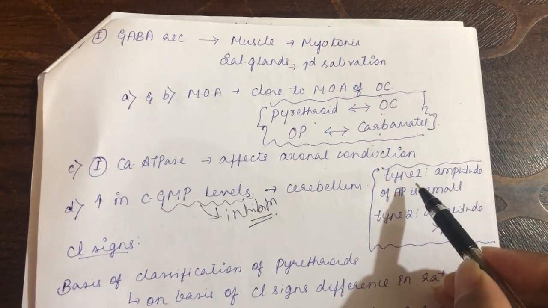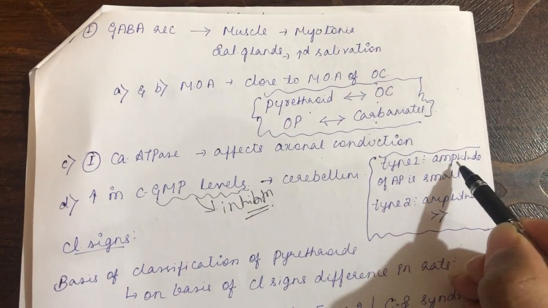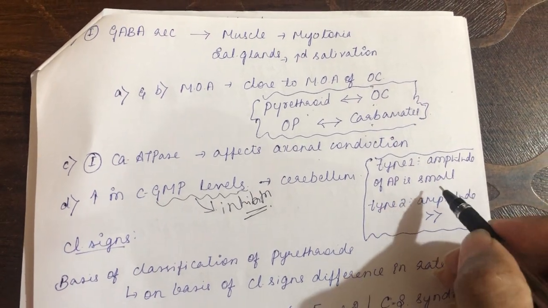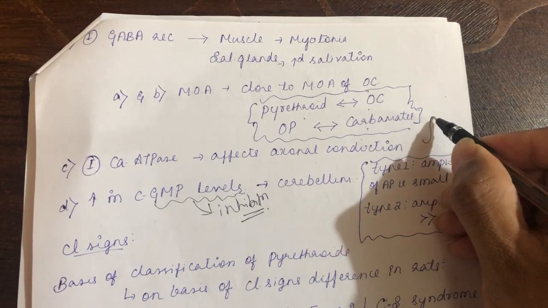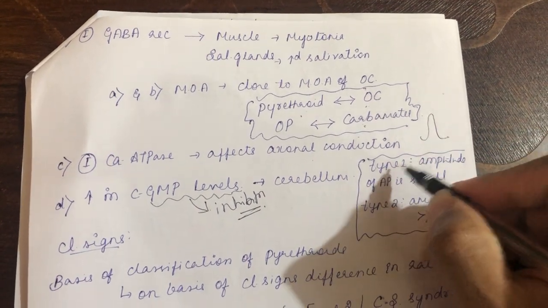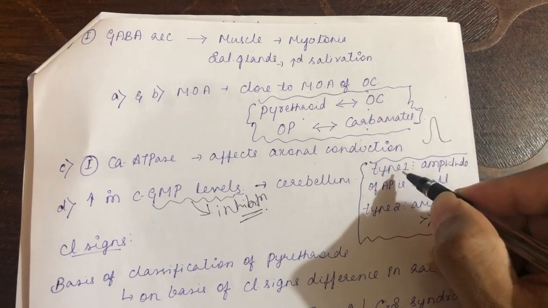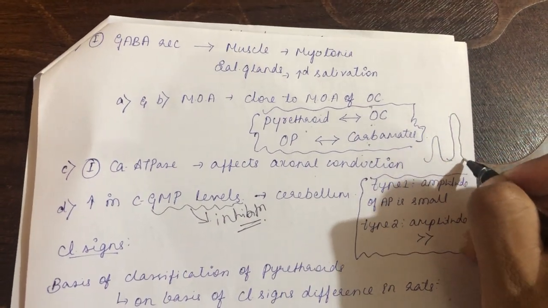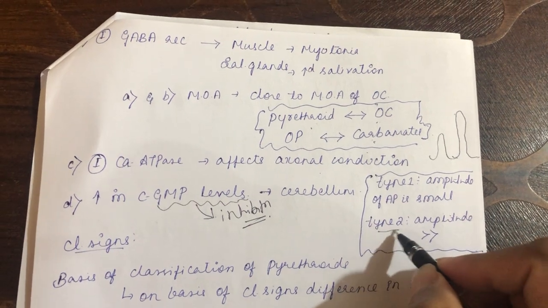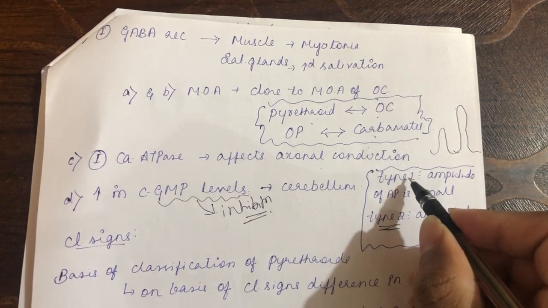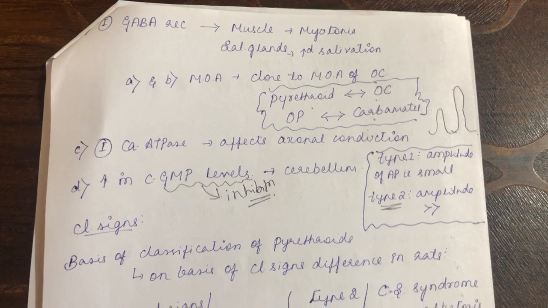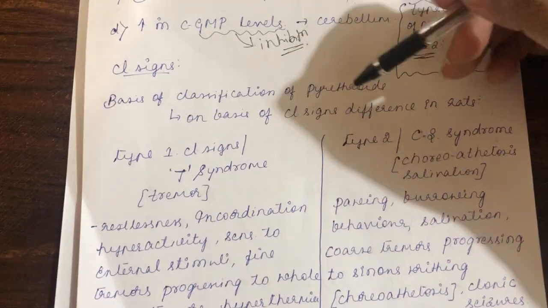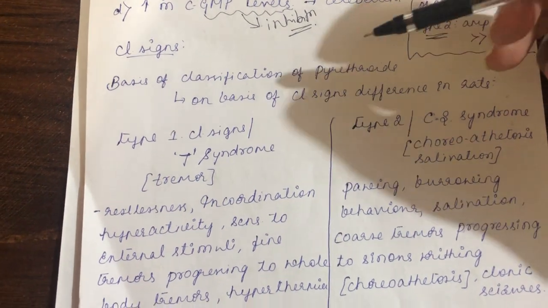So, type 1 pyrethroid will cause a small spike in the action potential. What is the amplitude of the action potential that we will see in type 1? That amplitude will be small in type 1, whereas in type 2, the amplitude of the action potential will be more. That is the reason why type 2 pyrethroids are more toxic when you compare them with type 1 pyrethroids. Then clinical signs: it is again based on the classification of the pyrethroids.